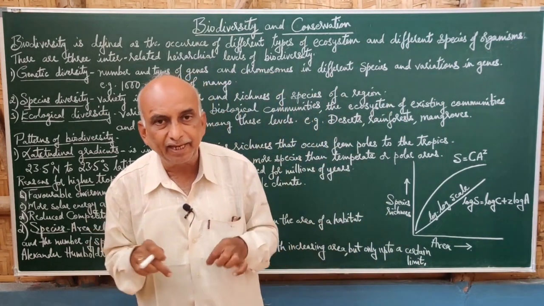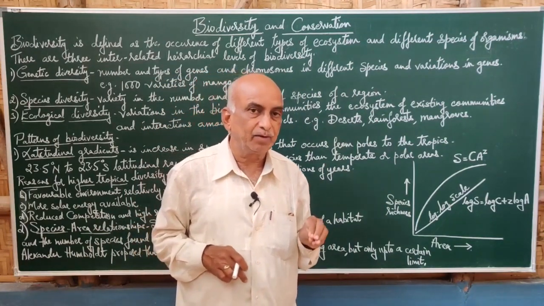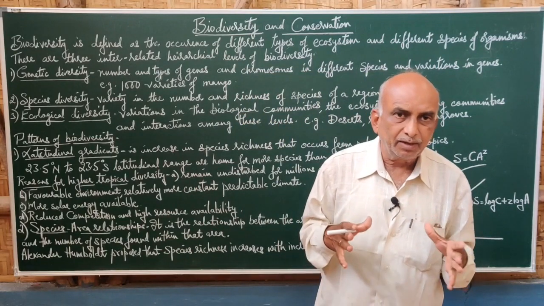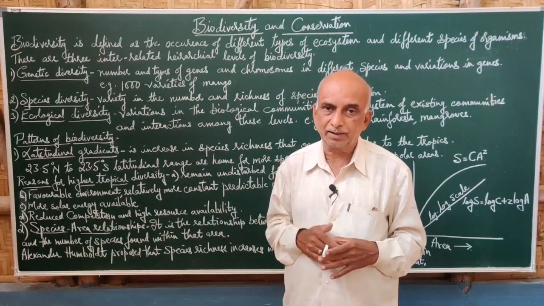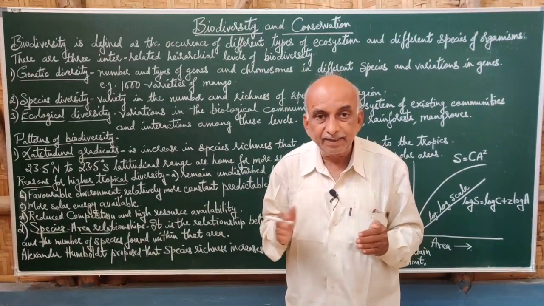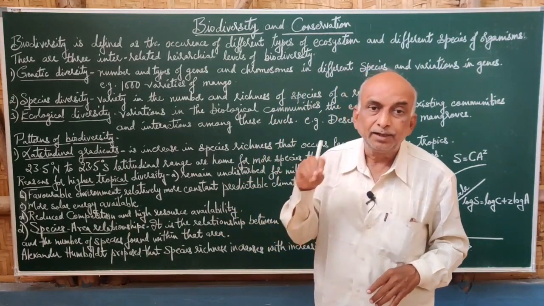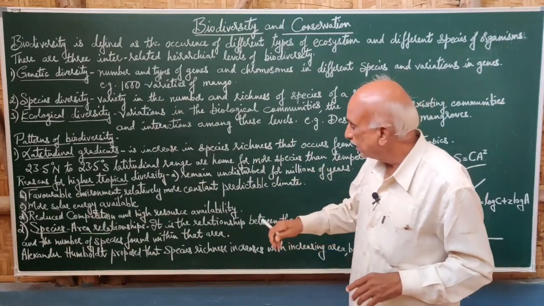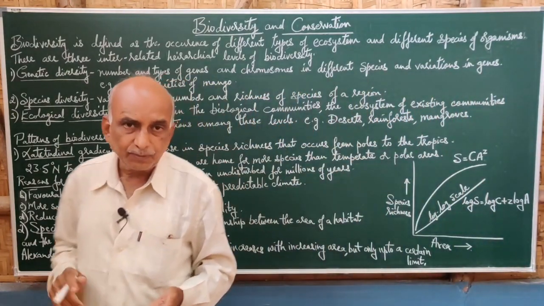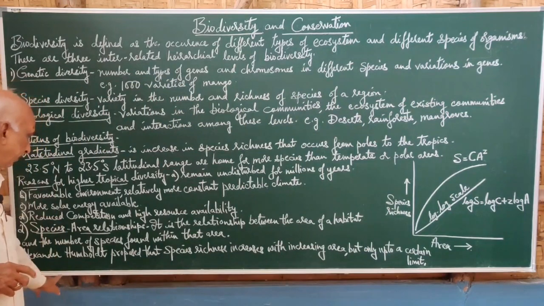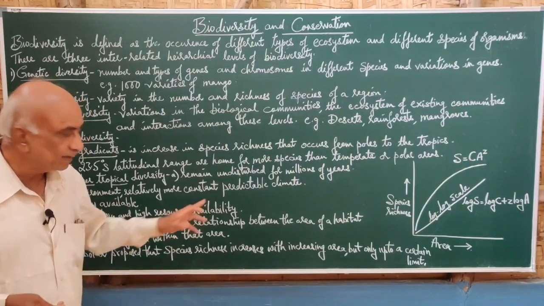Suppose there is an area. What area is present and the number of species in that area or habitat. So the area and the number of species are related to each other. As the area increases, the number of species also increases. That means there is more introduction of new species, and hence the number of species will increase according to the area.